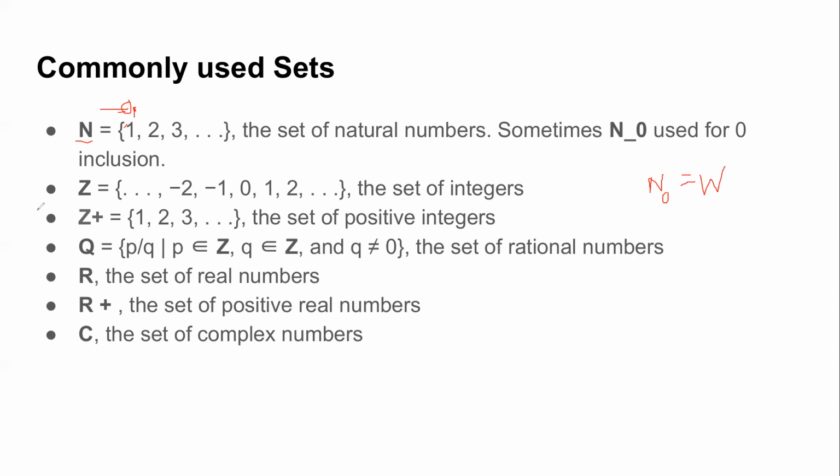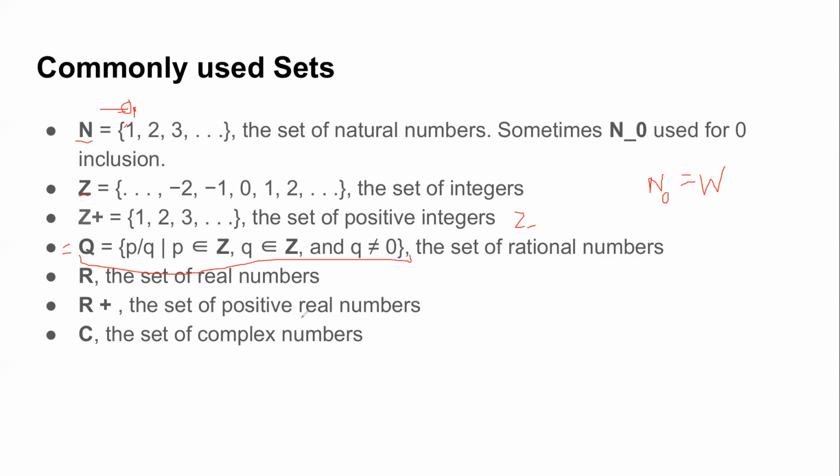The second important set which is commonly used is integers, which is always represented by Z. So Z represents the set of integers, and if you have Z with a superscript or subscript plus, it's only the positive integers, and similarly vice versa. If I have Z negative, it's the set of negative integers. So that is your natural numbers and integers. Similarly, you have set Q, which is the set of your rational numbers, in the form of p by q, where both p and q are integers and q is not equal to 0. So you can see this is the set builder notation for rational numbers.